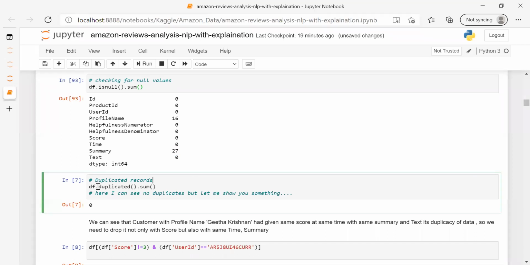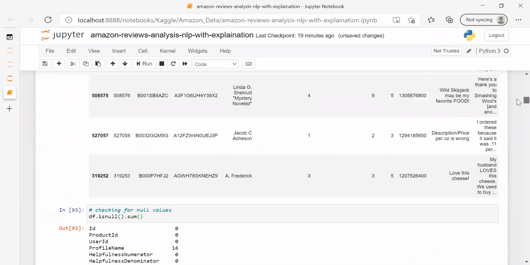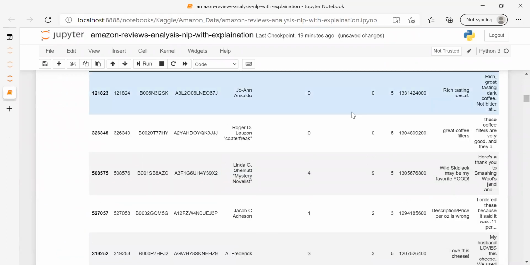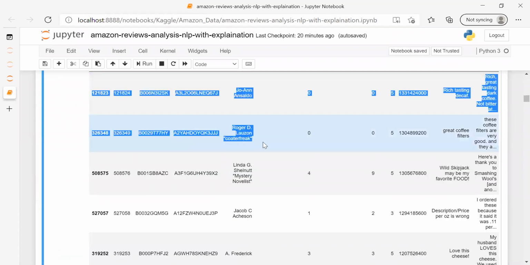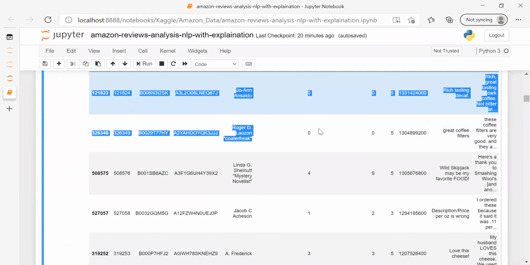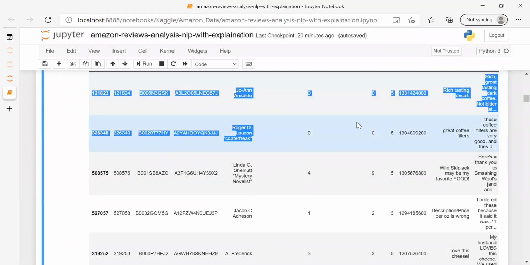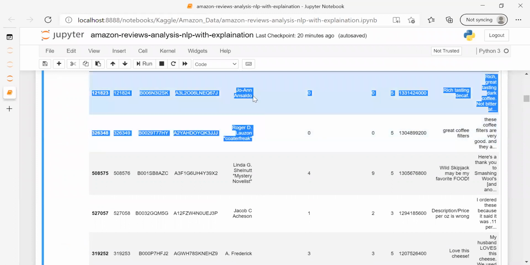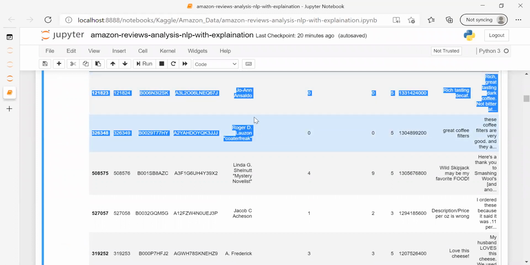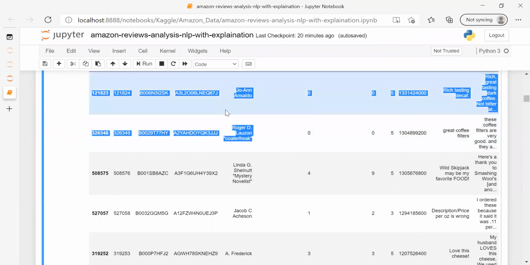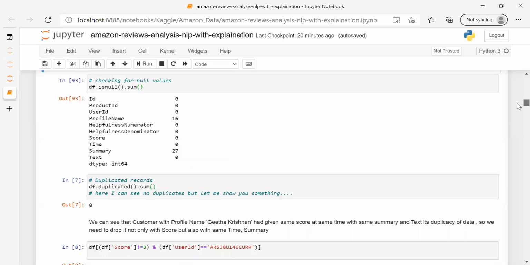Now I'm going to check for duplicated records. Duplicated means, let's suppose I have 2 rows. This is my one record, and this is my second record. Duplicate means all the entries in both of the records are the same. This is a duplicate row, a duplicate record. Why am I checking for it? If multiple duplicated records are there, my model will learn the same things again and again. So when the model gets unseen data, it won't perform well. That's why we are checking for duplicate records.